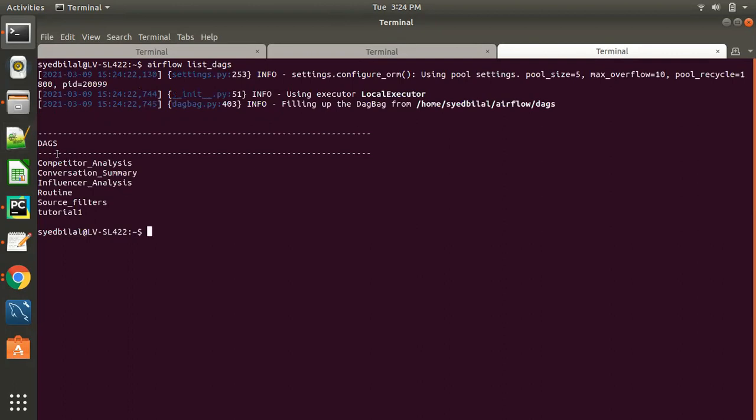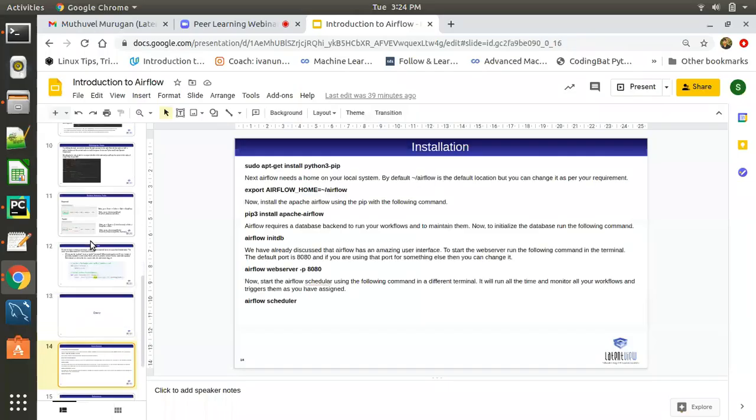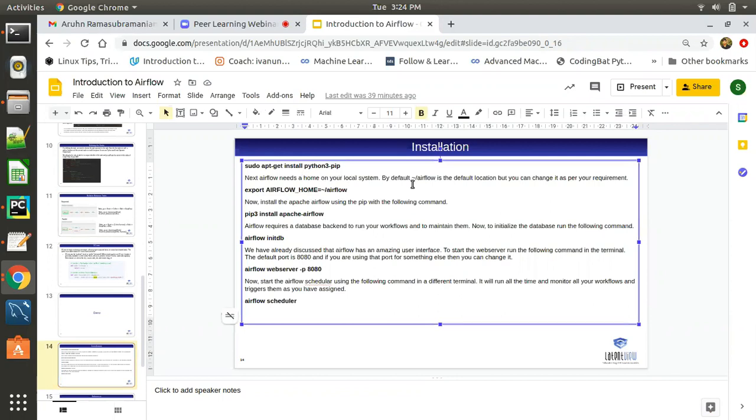I have these DAGs present in my Airflow home DAG folder. I'll show you the expected installation on a local machine. We should have Python, and an Airflow home where we have the Airflow DAGs and the Airflow config files.